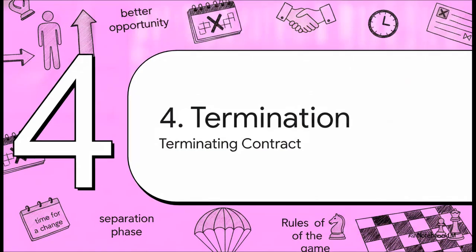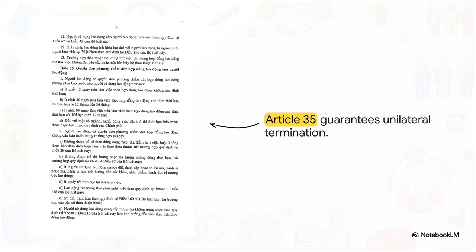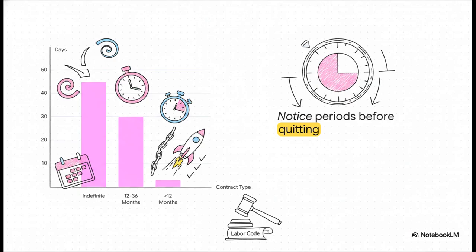Section 4. Terminating the contract. Now, Article 35 is a vital piece of the Labor Code. It legally guarantees your right as an employee to unilaterally terminate your contract. You're not trapped. You don't need your employer's permission to leave, just as long as you fulfill your obligation to give the proper notice. And this perfectly illustrates what I like to call the quitting countdown.